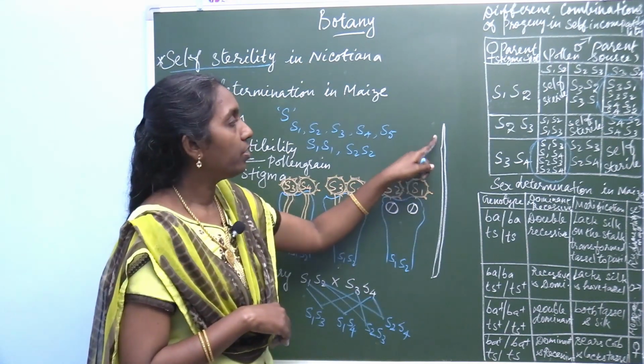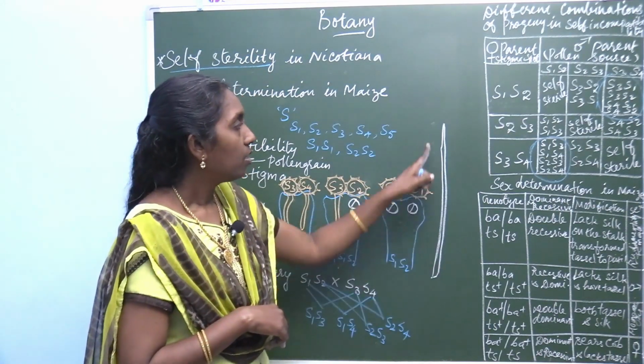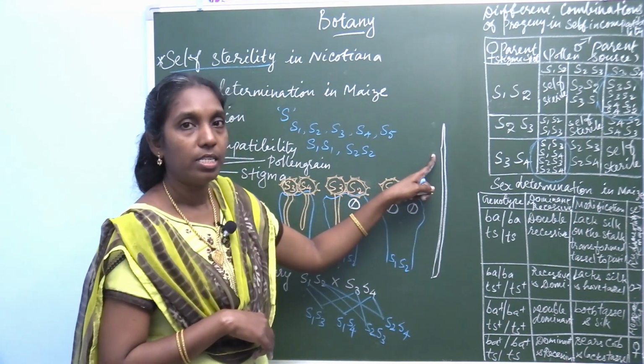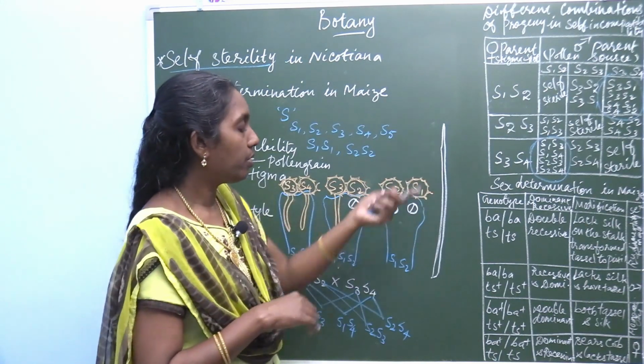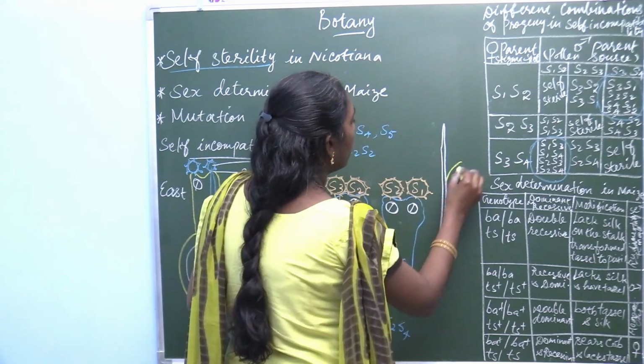The terminal region or the shoot apex of the stalk produces the male flower, that is tassel.